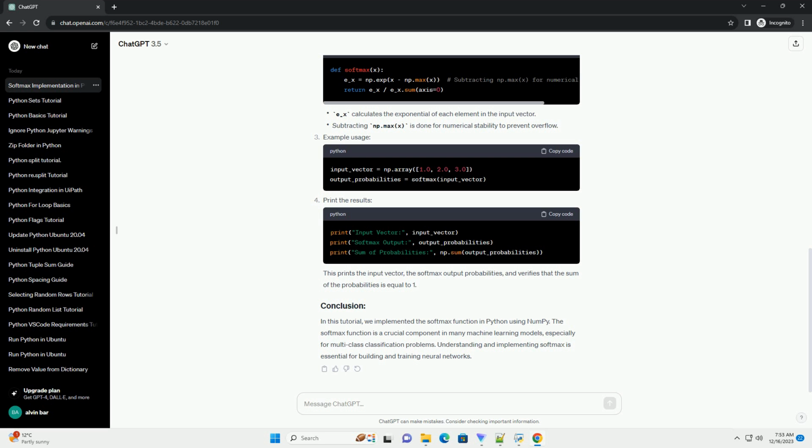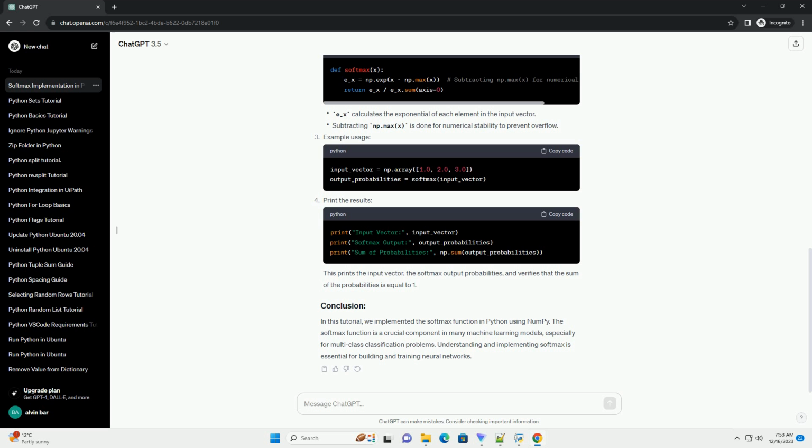ChatGPT. Sure, I'd be happy to provide you with an informative tutorial on implementing Softmax in Python with a code example. Softmax is often used in machine learning for multi-class classification problems to convert a vector of real numbers into a probability distribution. Here's a step-by-step guide with a code example using Python.